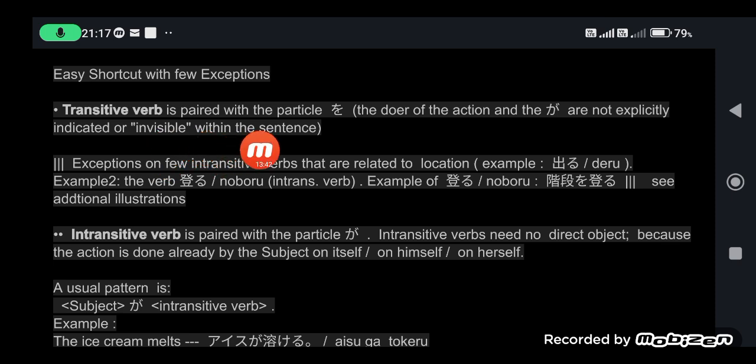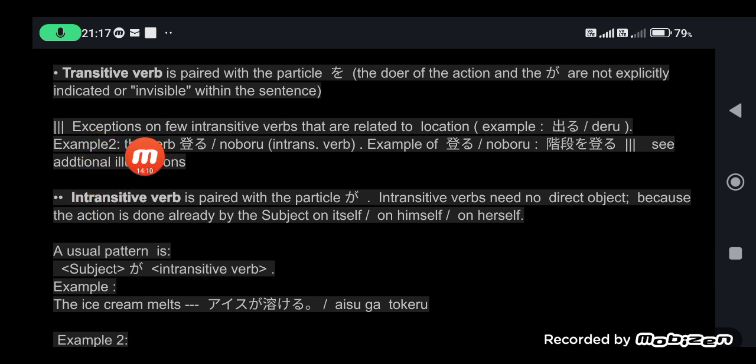They need not specify the main doer of the action. The doer and the ga are usually paired, but not at all times; rather, oftentimes they are not explicitly indicated or are invisible within the sentence.